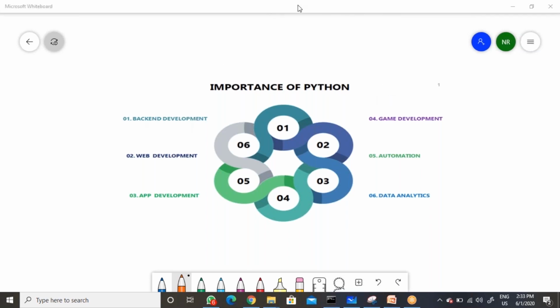Python can be applicable for backend development also. That means when you want to build database applications, then in the backend Python can work like Java itself. So how Java will work, same as it is Python will work, but Java is a licensed version and Python is an open source free software. So Python can be helpful to develop backend development also.